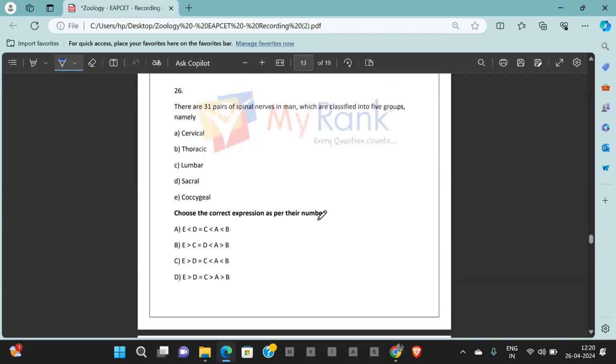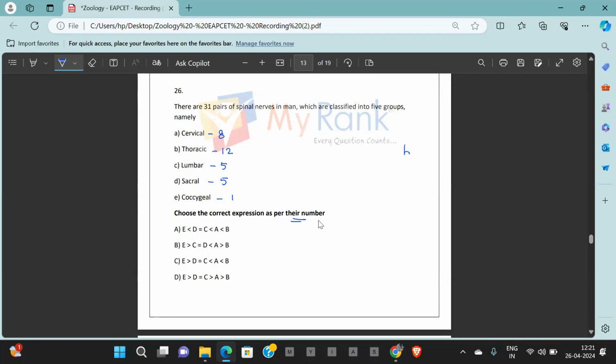There are 31 pairs of spinal nerves which are classified into 5 groups: cervical, thoracic, lumbar, sacral and coccygeal. How many nerves are there? In cervical, 8 nerves, thoracic, 12, lumbar, 5, sacral, 5, coccygeal, 1. Now arrange these according to their number is what they are saying.